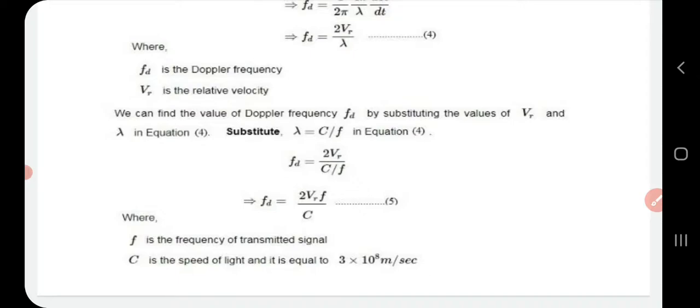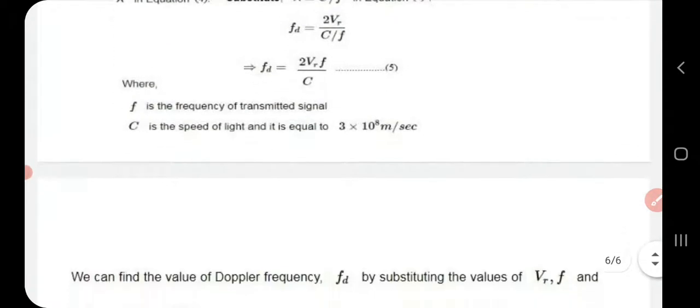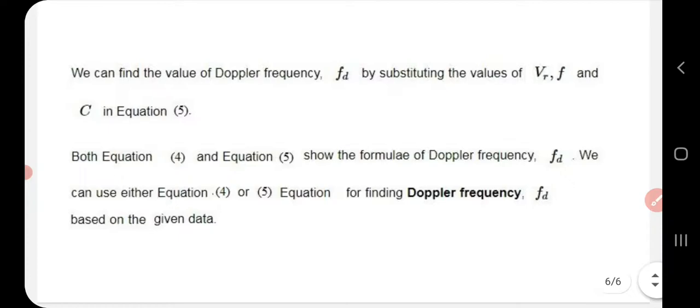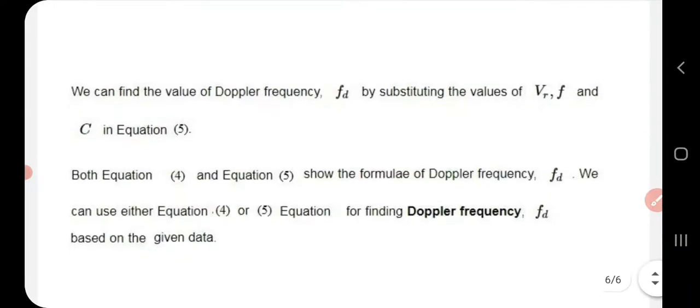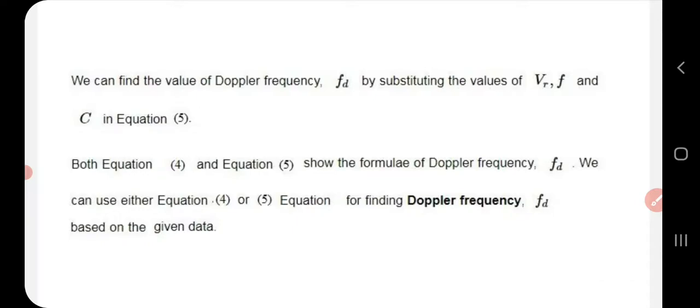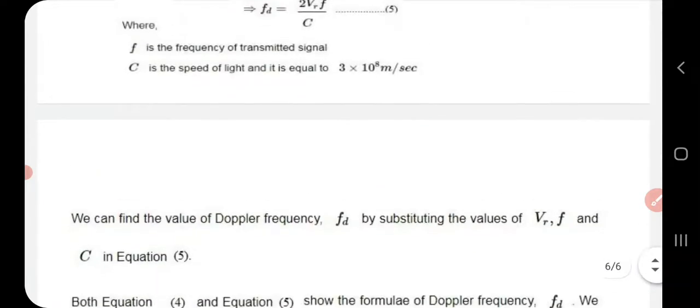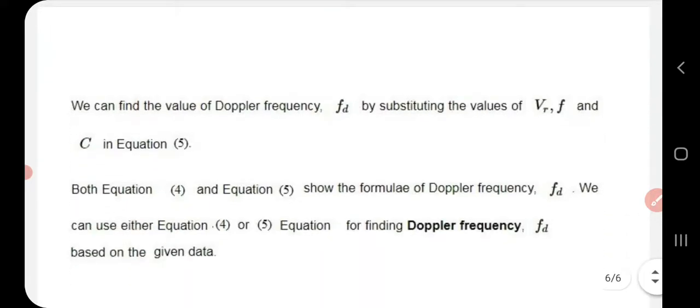Now we can find the value of Doppler frequency fd just by substituting the values of vr and lambda in equation 4. For that, substitute lambda as c by f in equation 4. Then fd becomes 2 vr by (c by f). That implies fd is equal to 2 vr f by c, which is equation 5. f is the frequency of the transmitted signal, and c is the speed of light, 3 into 10 raised to 8 meters per second. Now we can find the value of Doppler frequency fd by substituting the values of vr, f and c in equation 5.